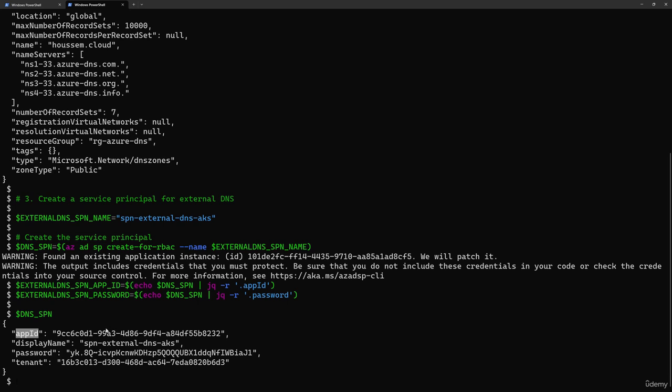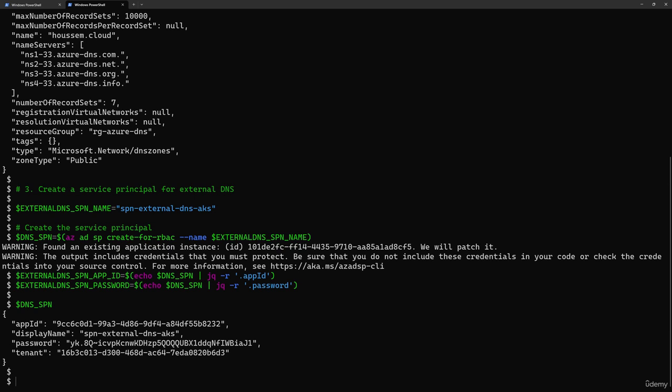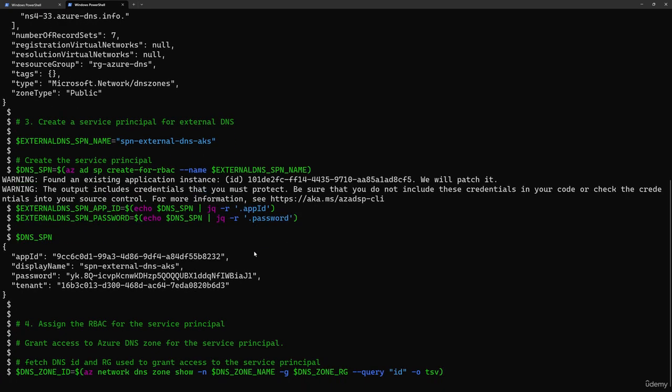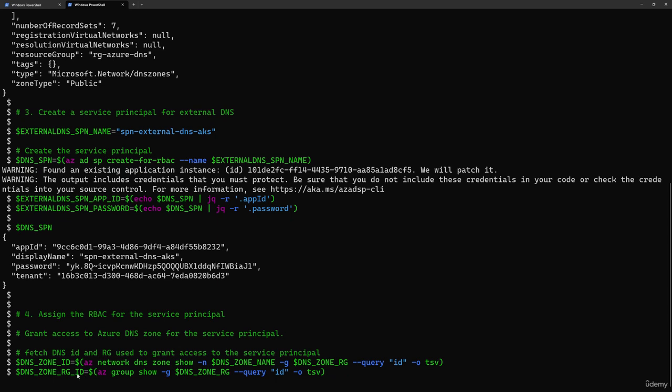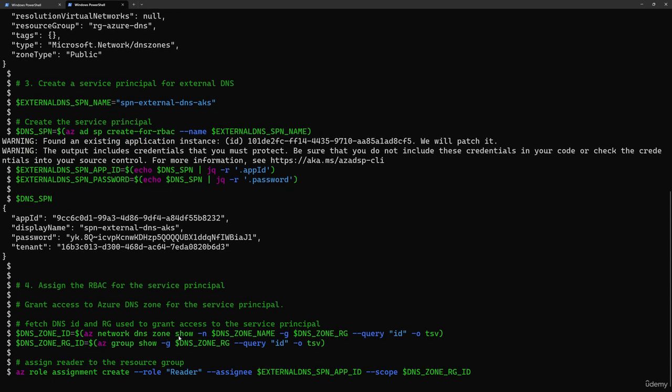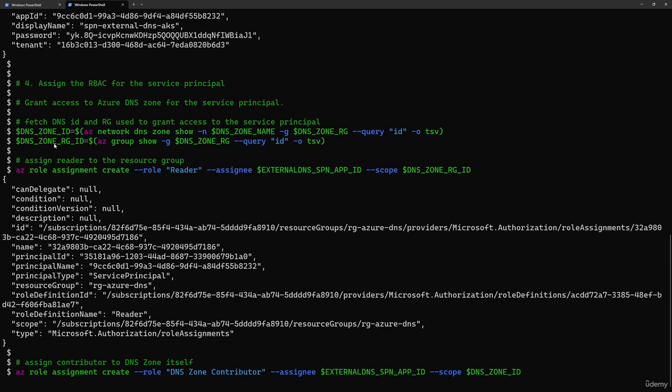For now, the service principal does not have any RBAC roles. So we'll assign it the RBAC roles that it needs in order to connect and authorize into the Azure DNS zone. For that, I'll fetch the DNS ID using az network dns zone show and query the ID of that DNS zone. Once I get that, I'll also fetch the resource ID for the DNS resource group, and then I'll give it 2 roles.